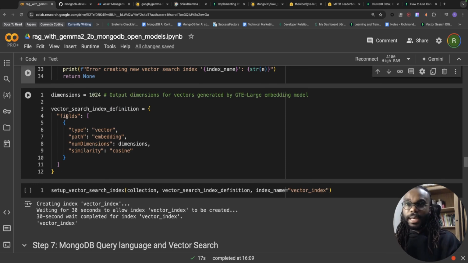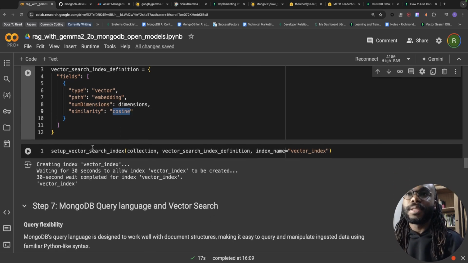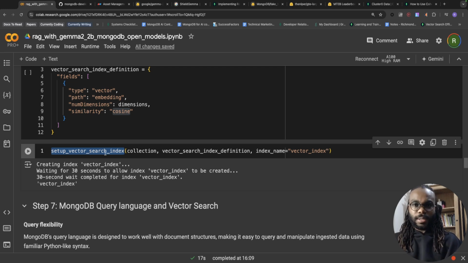It looks like JSON. It contains the field or fields that you're creating the index on, the type of data within the field, which will be vector, the path of the field, which is the attribute name of the field, which is embedding, and the number of dimensions. This is the dimension size of the embedding within the document. Here it's 1024, and this is the dimension size from the GTE large embedding model. Next will be the similarity function we're going to use to calculate the distance between two vector embeddings. Here we're using cosine.